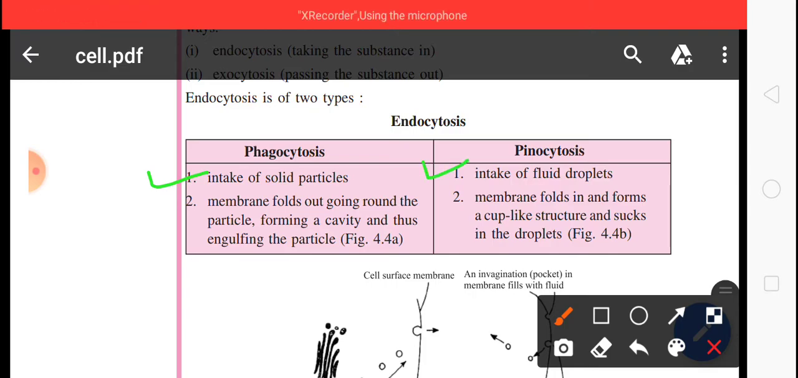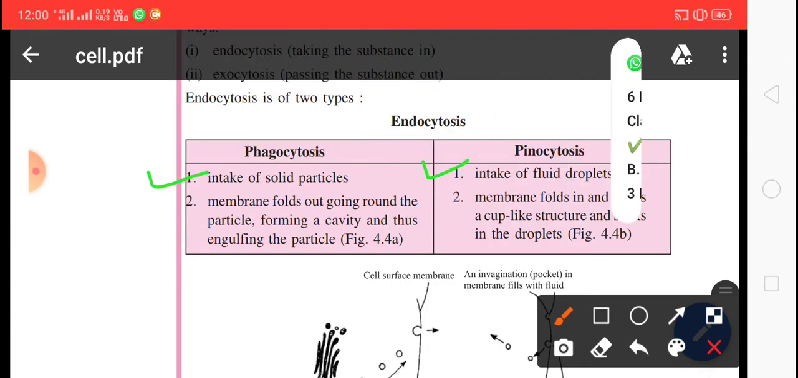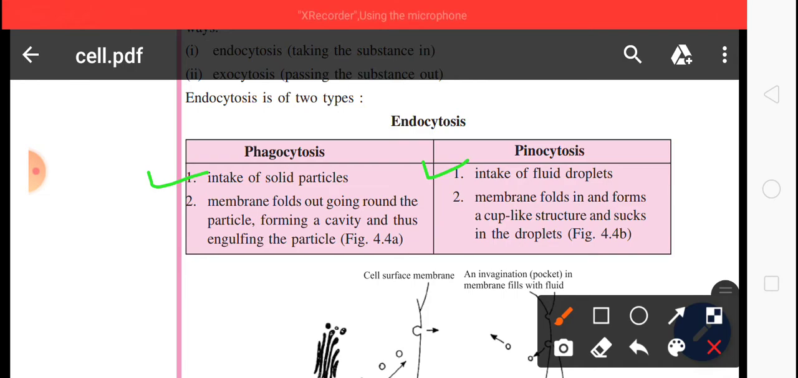So keep in mind, endocytosis is taking the substance in. It is divided into two categories: phagocytosis and pinocytosis. Phagocytosis is the process of intake of solid particles, and pinocytosis is the process of intake of fluid droplets. Second, membrane folds out,